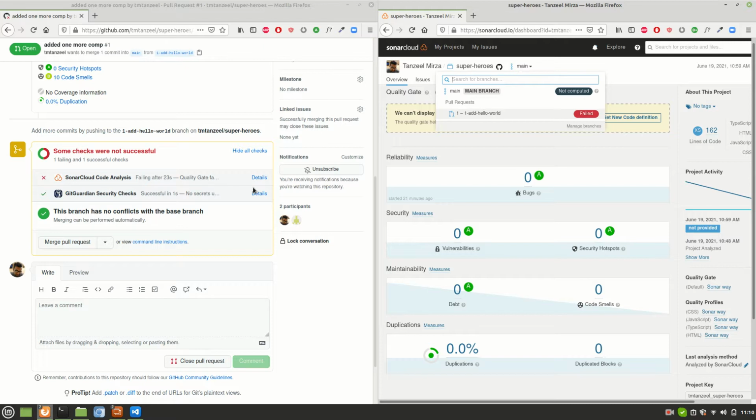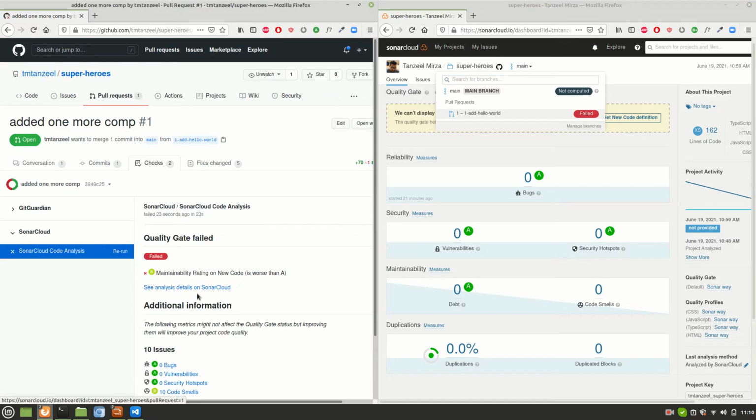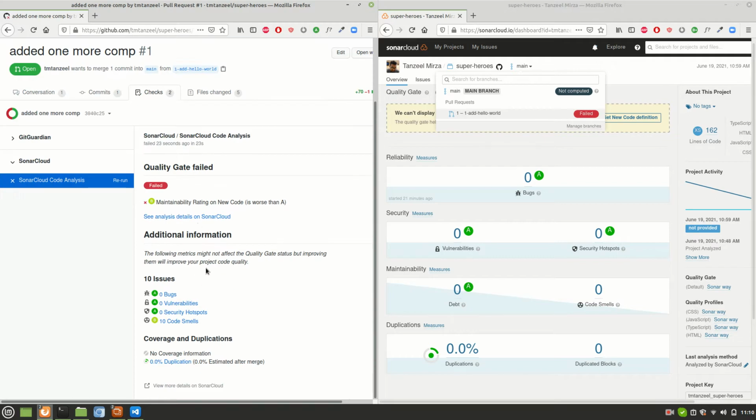Quality gate has failed. You can see the details also, why it is failed, and it will take you to this detail page. See, here it is saying this rating has failed. You have got B. Maintainability rating on new code is worse than A, and you have 10 code smells. So that's what I was talking about. SonarCloud compiler will pass everything, but SonarCloud won't allow you to merge your pull request until and unless you solve these code smells. So that's how it enforces us to maintain a cleaner code base.